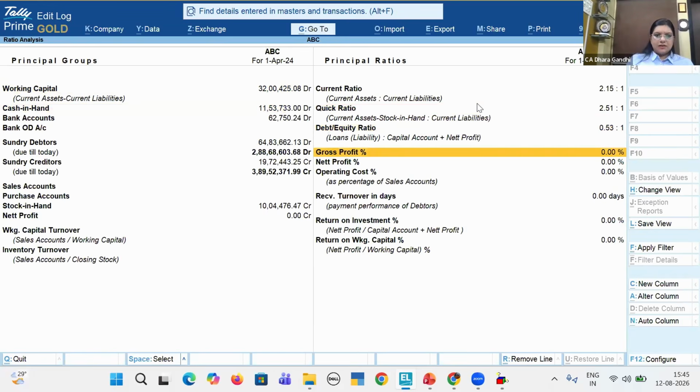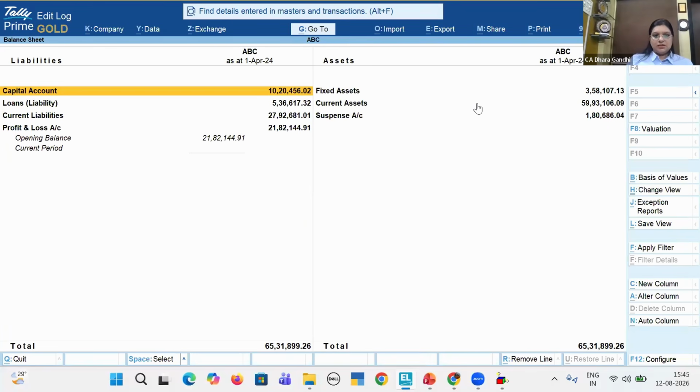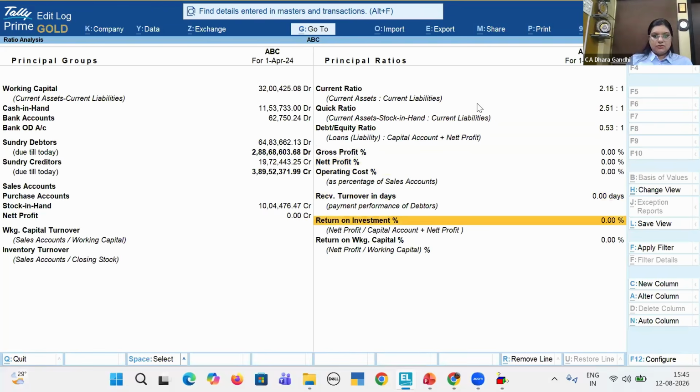Certain ratios are covered here, which are required for reporting in companies, and maybe certain ones you have to calculate. Whatever ratios they are giving, the entire detail for the same can be seen from here itself. Quick ratio, debt equity ratio, return on investment, return on working capital, net profits, working capital. So this is a short sort of MIS.